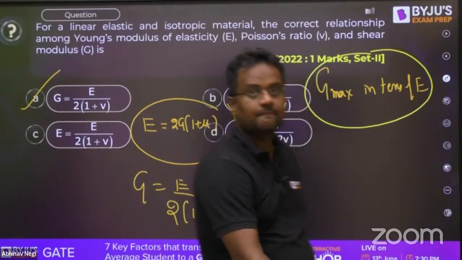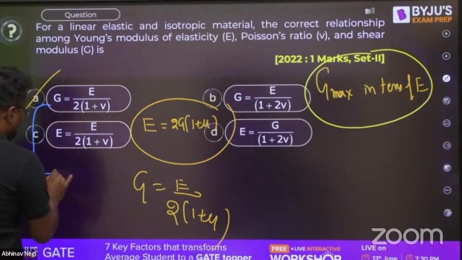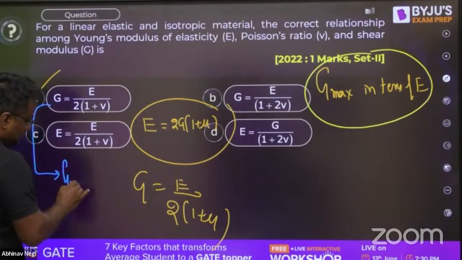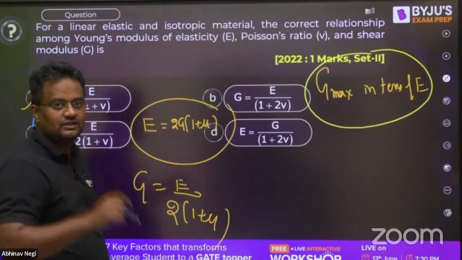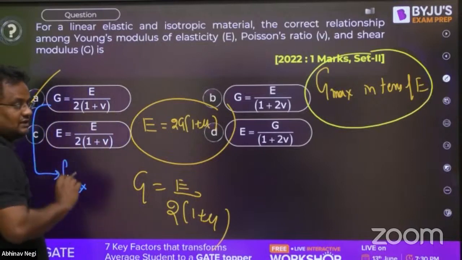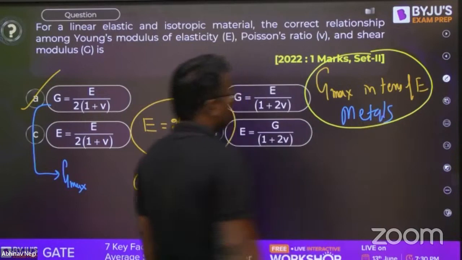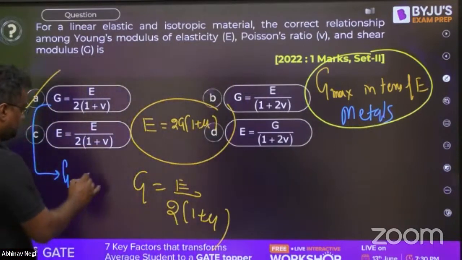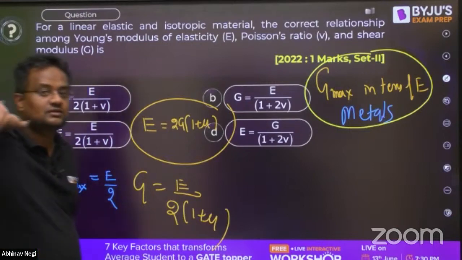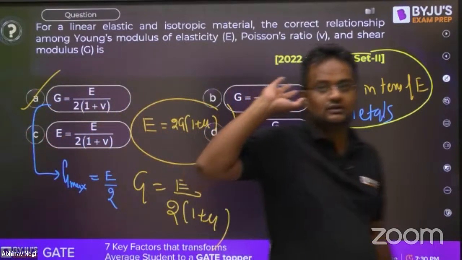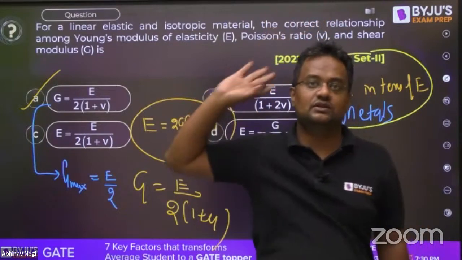Everybody? Okay. So guys, for G is equal to this, from here for G max, what is the value of minimum mu for metals? That should be metals, but otherwise it can be minus also. For metals, what is the value of maximum G max? For metal, this question you might be seeing first time. So it will be E into 2. So maximum G is half of E. Okay. So G cannot be 60% of E or 70% of E.